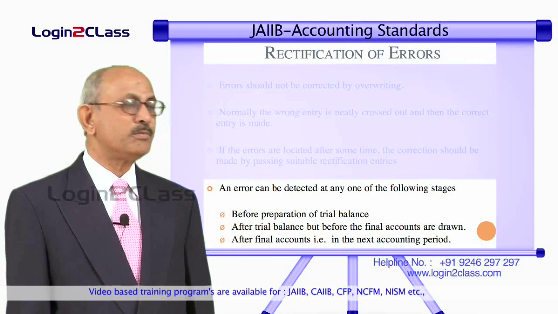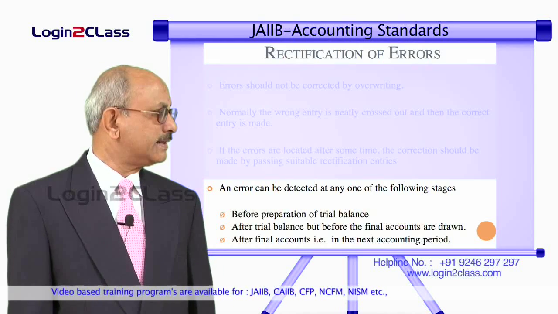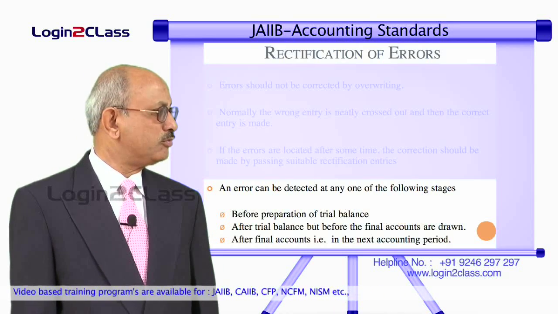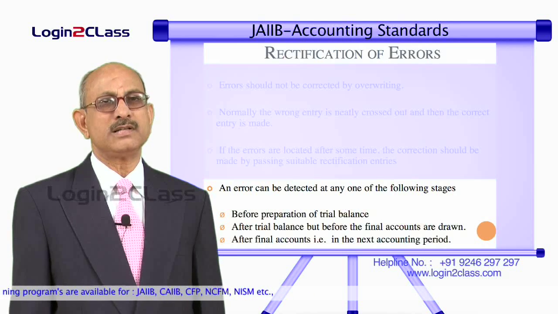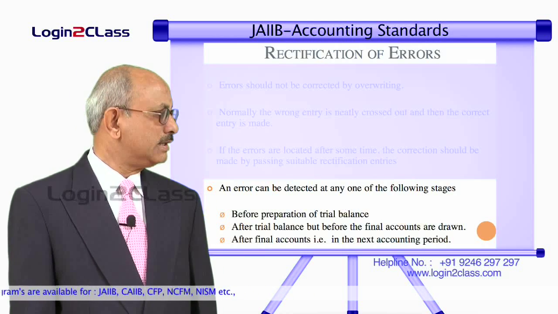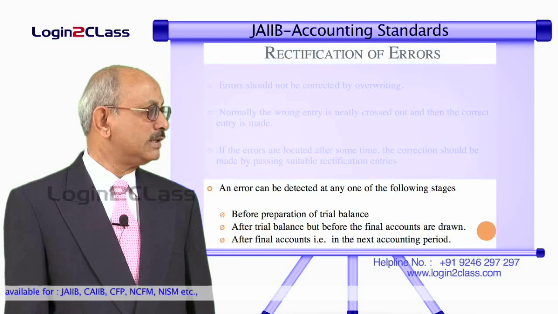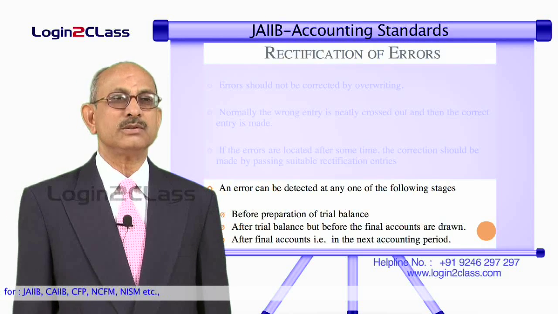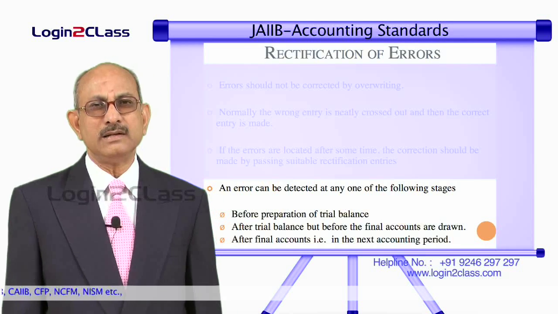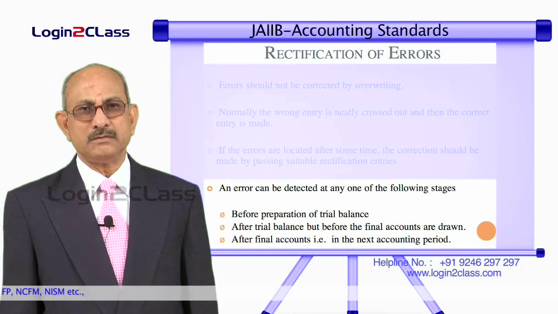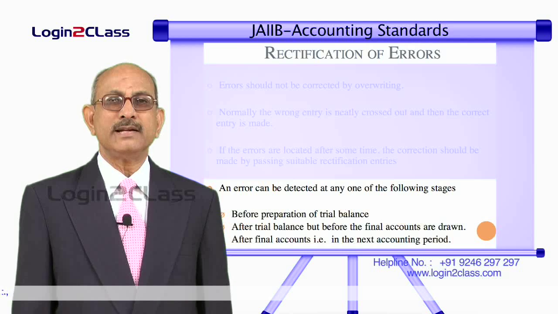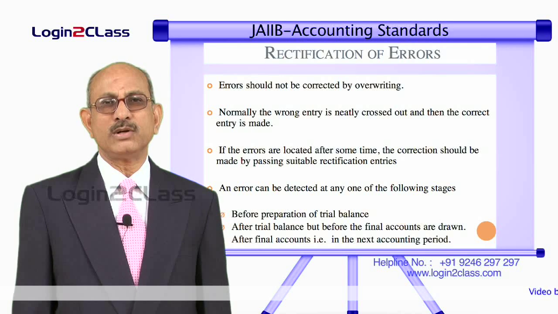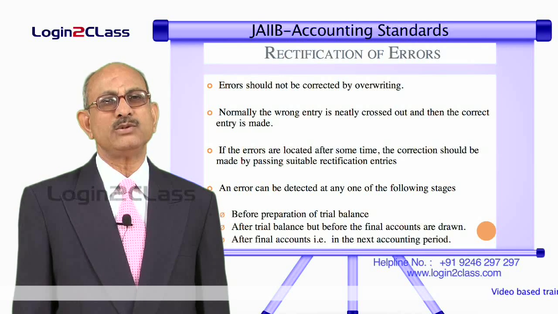And as I have said earlier, an error can be detected at any of the following stages. One is before preparation of the trial balance, second is after the trial balance but before the final accounts are drawn, that means before profit and loss account and balance sheet are drawn, and lastly after final accounts, that is in the next accounting period. So the mistakes were not detected, we finalize the entire financial statements and go to the next accounting year, and in the next accounting period we locate these errors, and then also we need to rectify these errors.